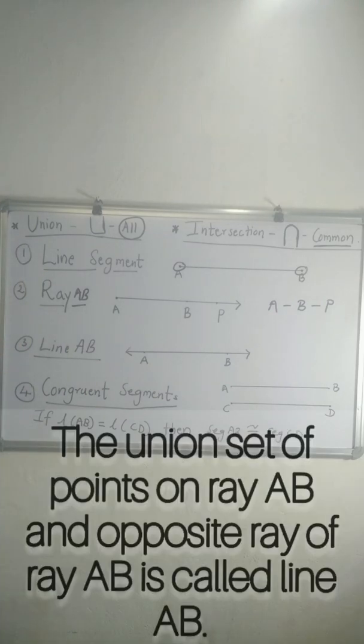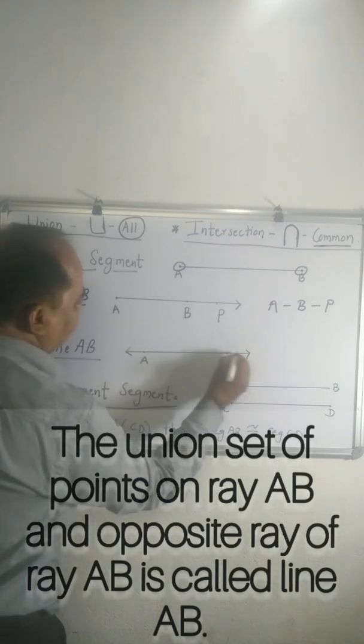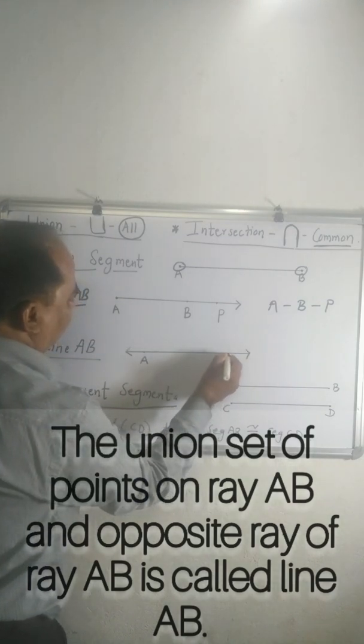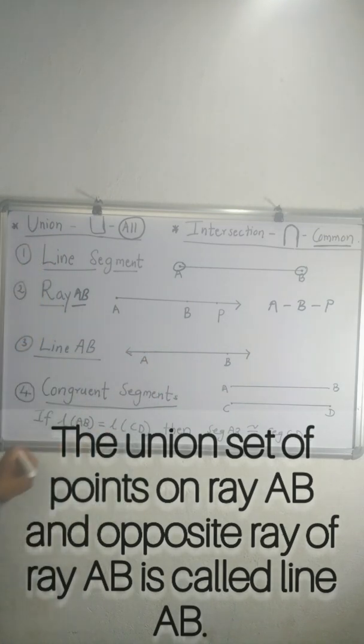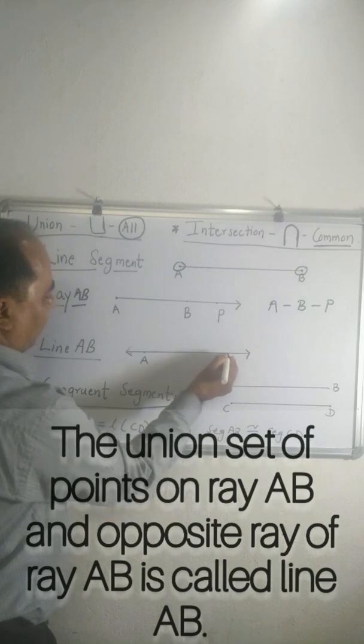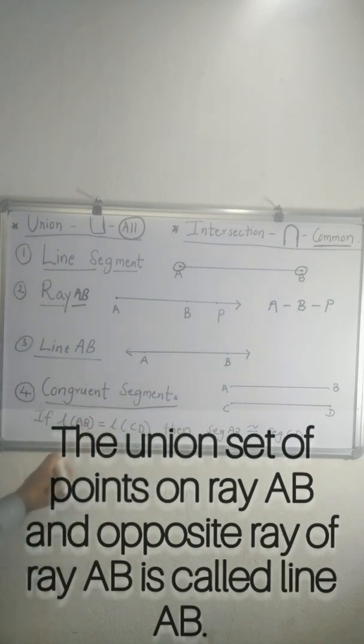In terms of union, the union of the set of all points on ray AB and the ray opposite to it, BA, is called line AB.